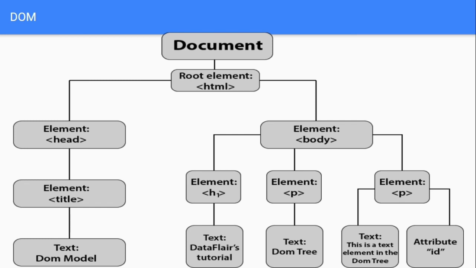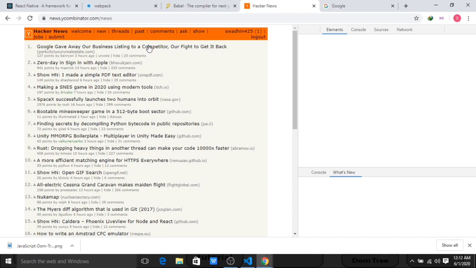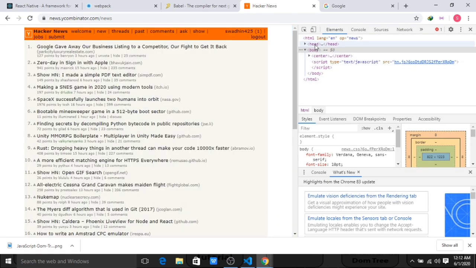Why I'm telling you all this is because before React we used to follow something called imperative architecture. And what is an imperative architecture? I'll show you, so for that I'll move to my page here. This is a site I am using, Hacker News, to explain what imperative architecture is. First, I will show you what the DOM is here. If I press F12 and open the developer tools, whatever you see inside this Elements tab is basically your DOM, all your elements in one place, and this forms a tree-like structure as I told you.